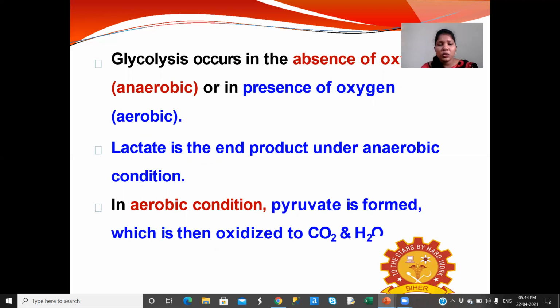So glycolysis is of two types: it can occur in the presence of oxygen or in the absence of oxygen. In the presence of oxygen, it is called aerobic glycolysis. In aerobic glycolysis, the end product is pyruvate. This pyruvate again enters the citric acid cycle, where it is oxidized to CO2 and water. Anaerobic glycolysis occurs in the absence of oxygen. Here the end product is lactate.